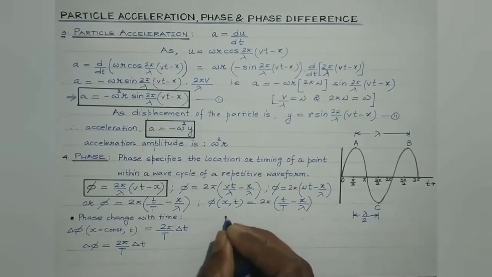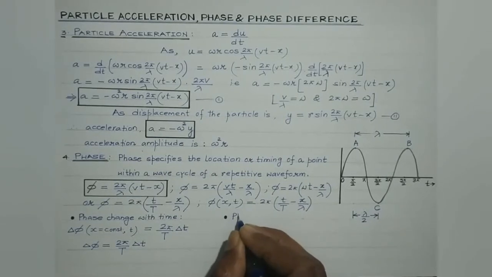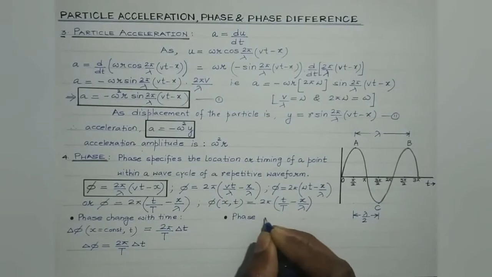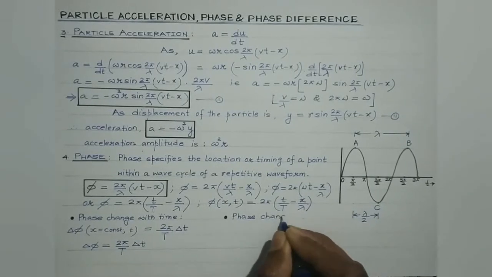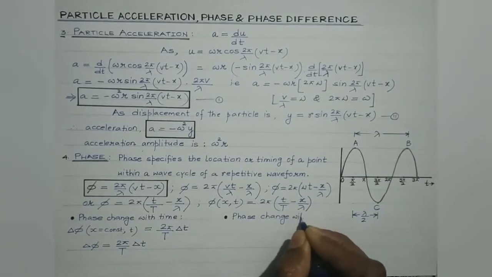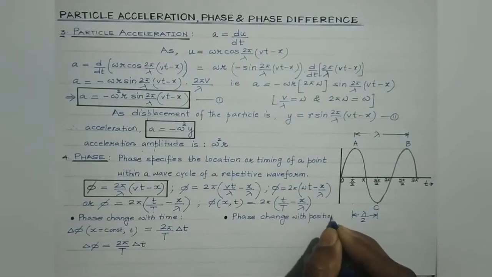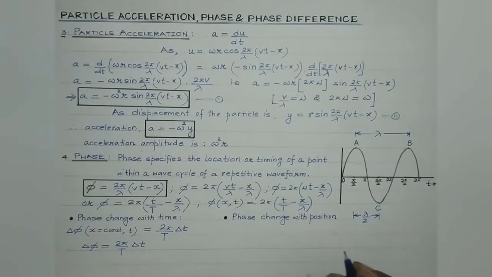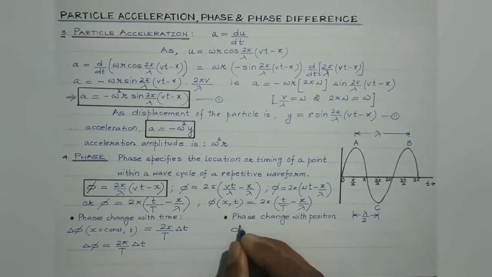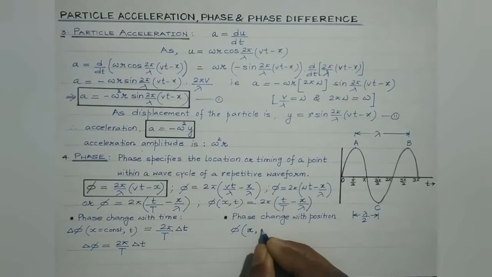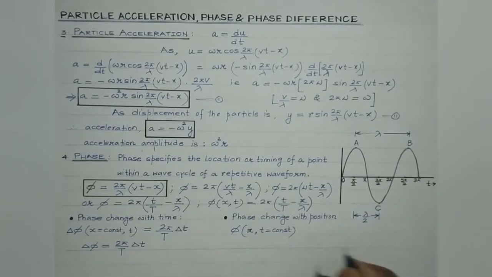Now let us concentrate on the phase change with position. Here we'll consider a given time. So t would be considered to be constant, right? So here, phase change with position at a given time, t will be considered to be constant.